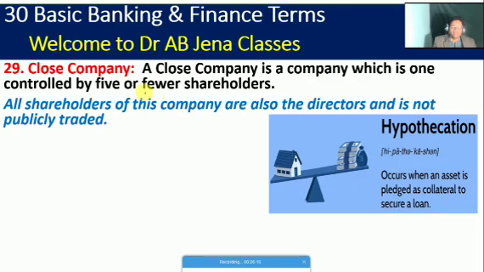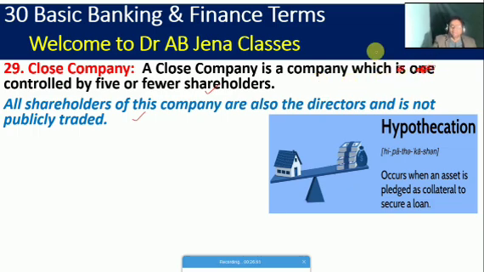So next, what is the meaning of a closed company? A closed company is a company which is controlled by 5 or fewer shareholders. All shareholders of this company are also the directors, and it is not publicly traded.